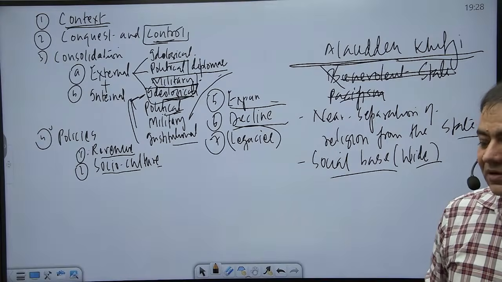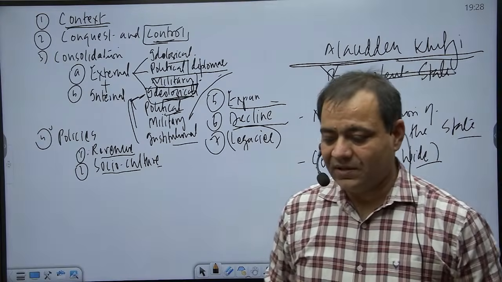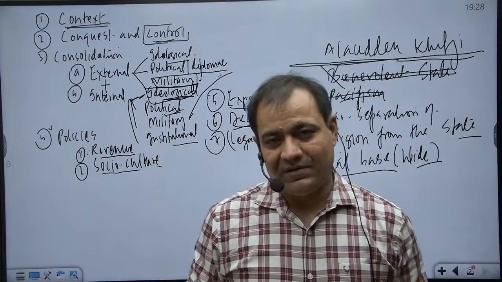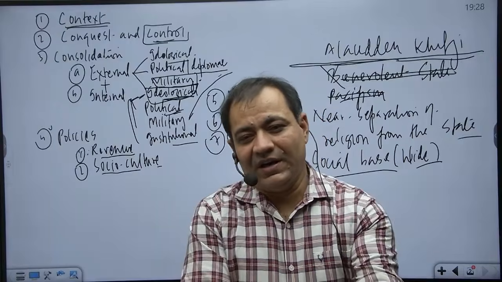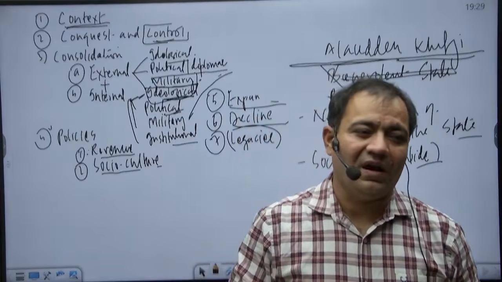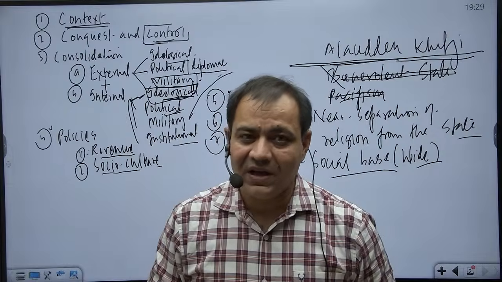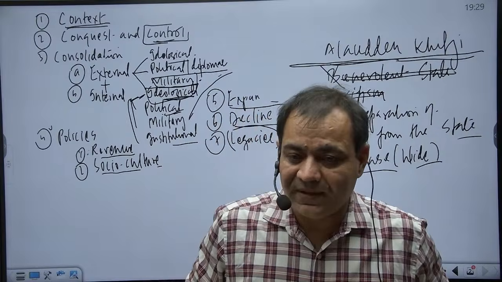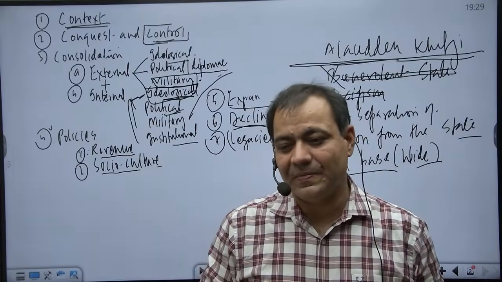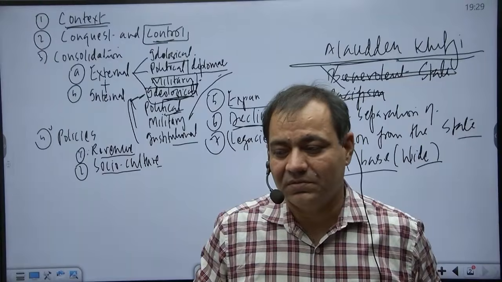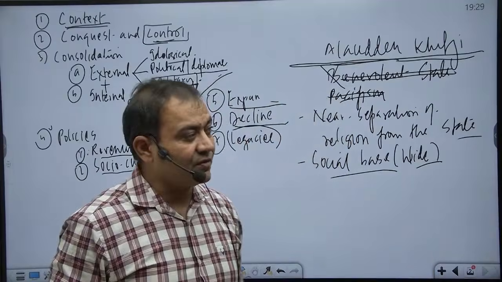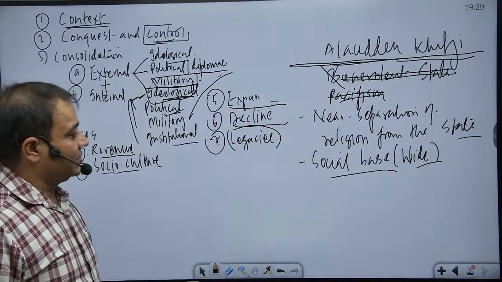Balban had been so racial that there is an observation about him that he says that whenever I see a person of low origin or ignoble, my body starts shivering with anger and my hands automatically reach my sword and I feel like cutting the person into pieces. And what is the wrong committed by that person? That wrong committed much earlier by being born into an ignoble family. So that kind of racial attitude we notice in the case of the Delhi Sultans. That position was to change with the Khaljis on the throne.